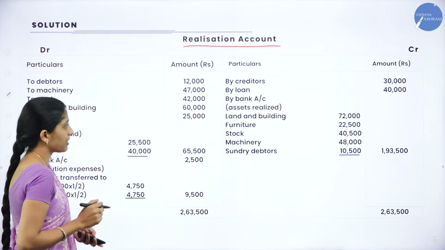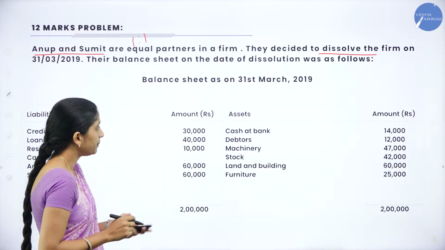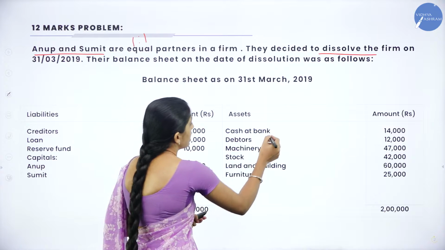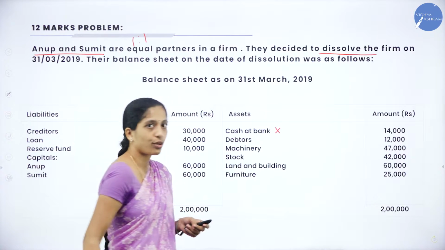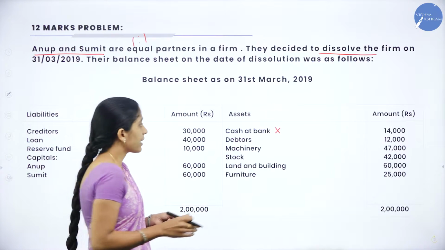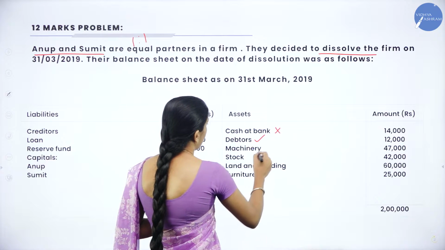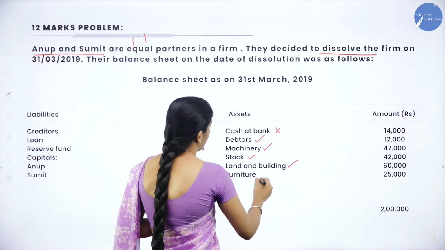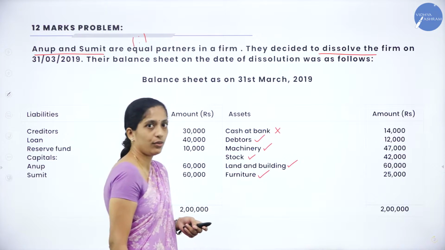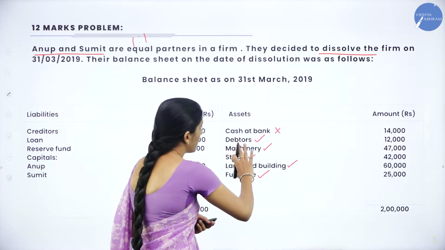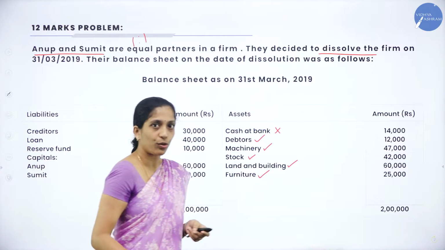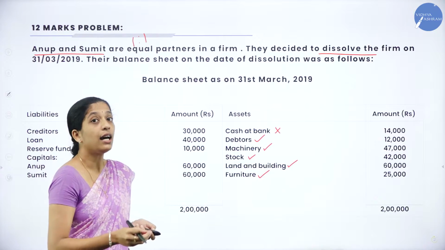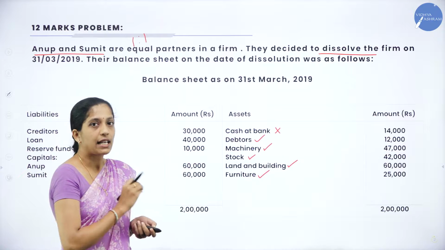So, this is our first step. Now, go through the balance sheet. Yes. So, under asset side, we are having cash at bank. So, we are not going to take it here. Next is debtors, we have to take machinery, we have to take stock, we have to take land and building, we have to take furniture. So we'll write all these assets, we'll write the same amount what they have given in the question, in the debit side of realization account.